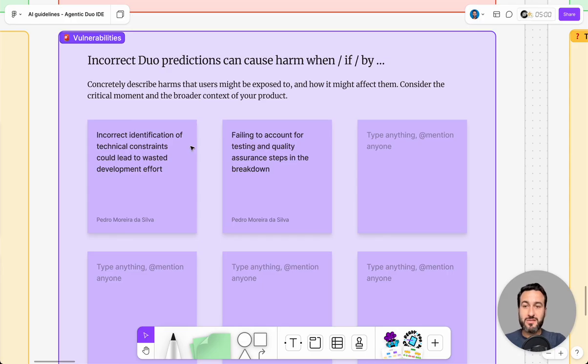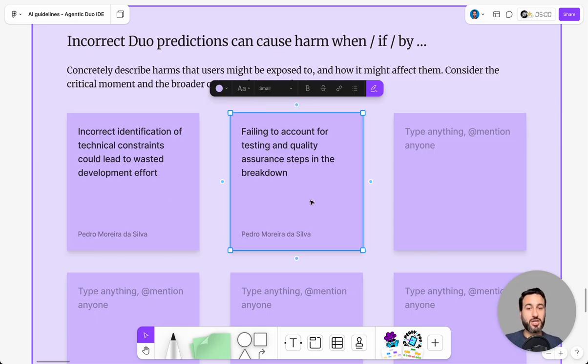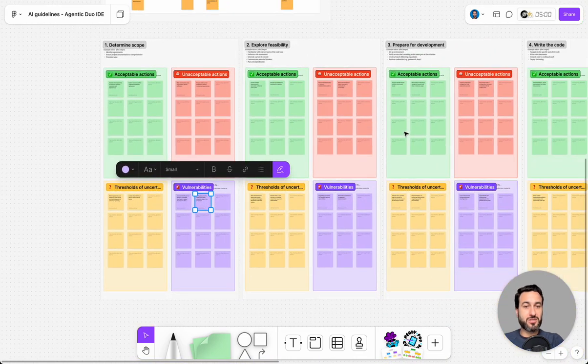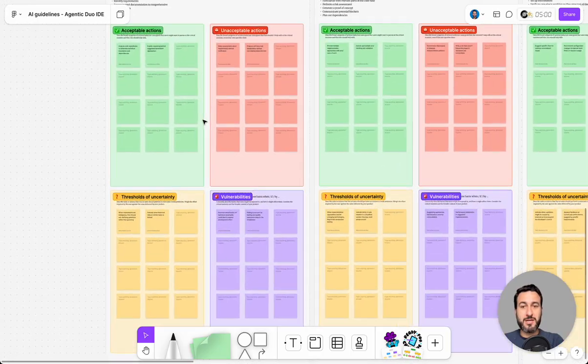And for vulnerabilities, in this case, incorrect Duo predictions can cause harm when, for example, incorrect identification of technical constraints could lead to wasted development effort, or failing to account for testing and quality assurance steps in the breakdown. I've added more examples here to each of these so that you can get started and understand how you might want to surface them.